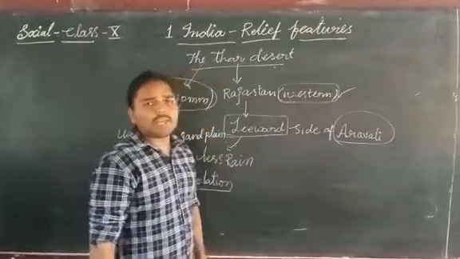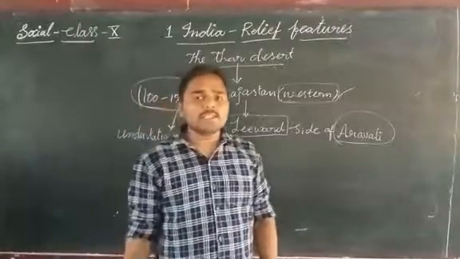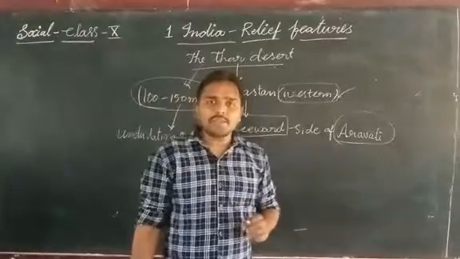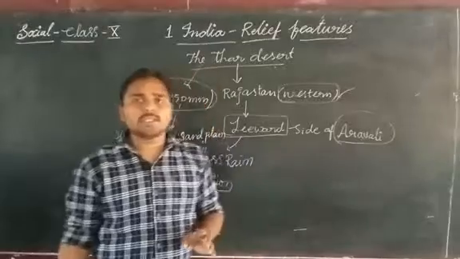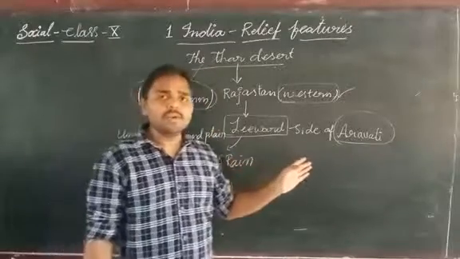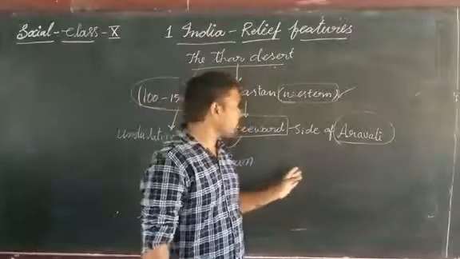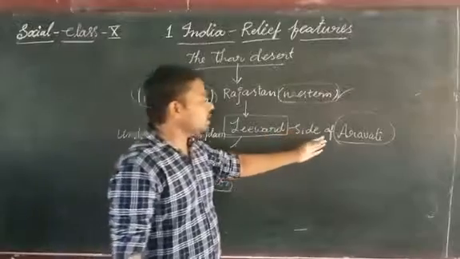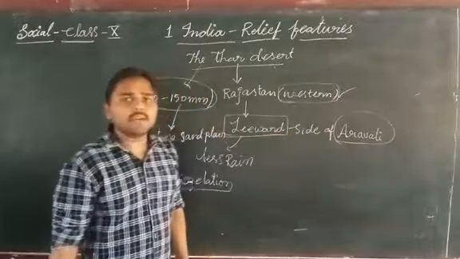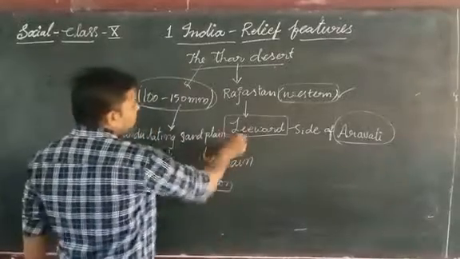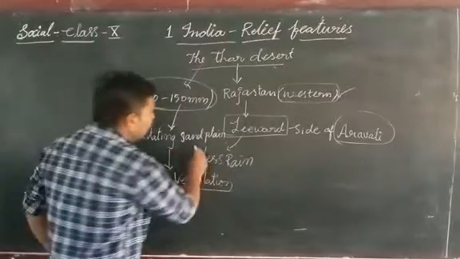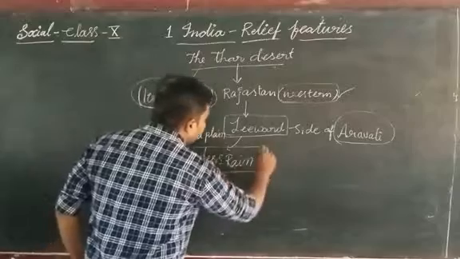In the explanation of the Himalayas, we discussed that the Himalayas are young folded mountains. These Aravalis are old folded mountains, very old mountains. Leeward means the land part which is getting very little rainfall.